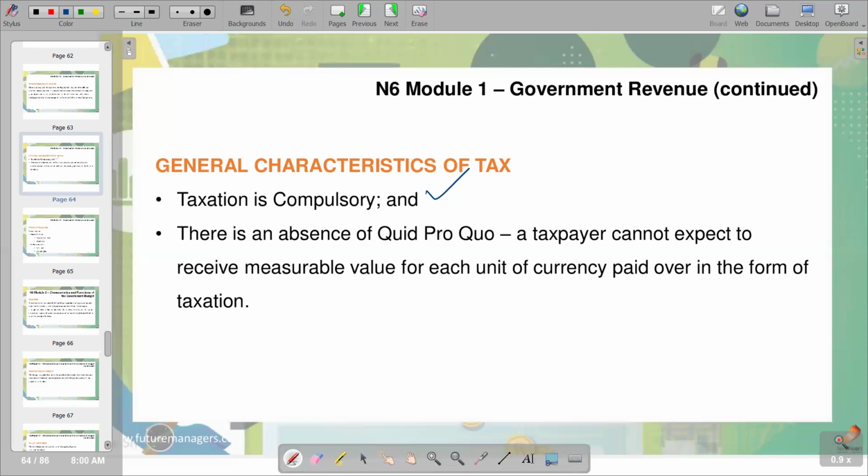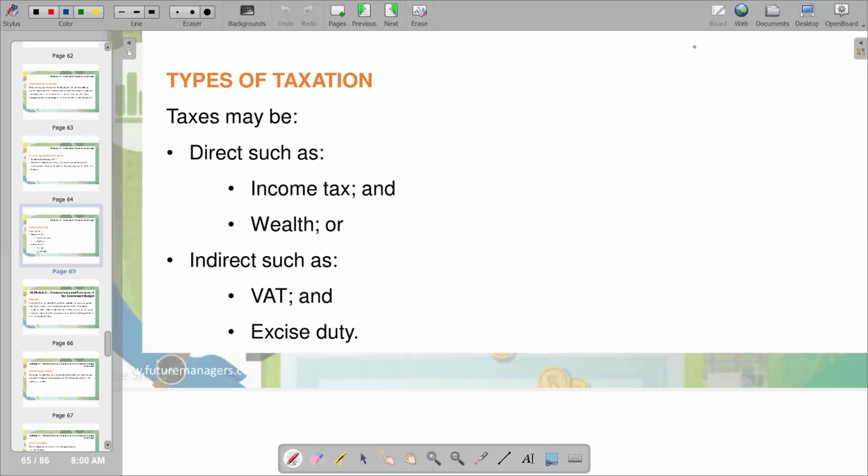Remember, we have also analyzed the characteristics, so we also need to look at the types of tax that we have. We have direct taxes and we also have indirect taxes. We can start by looking at direct taxes. We have examples given there: income tax under direct taxes, and under indirect taxes we have excise duty. So we also need to understand what we actually mean when we say direct taxes.